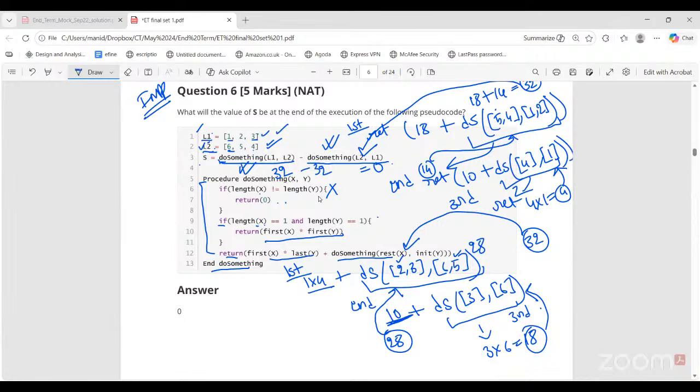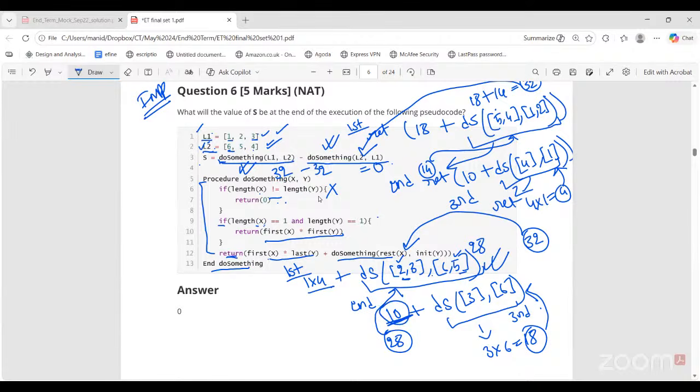So, see, we were working on this part, right? Do something of 2, 3 and 6, 5. So length is not equal. This one fails. Length is equal, but is the length of both lists equal to 1? No, both lists contain more than one element. So you will have to come to the last return statement, which is saying first of x into last of y. First of x is 2, last of y is 5. So 5 into 2, 10.